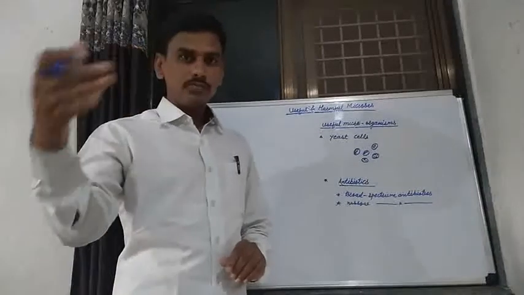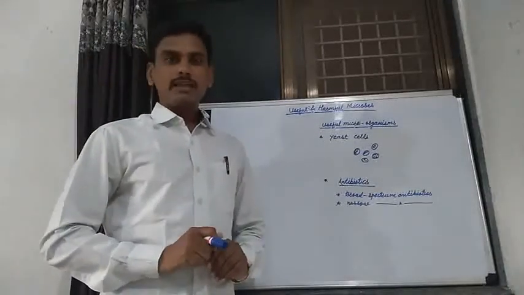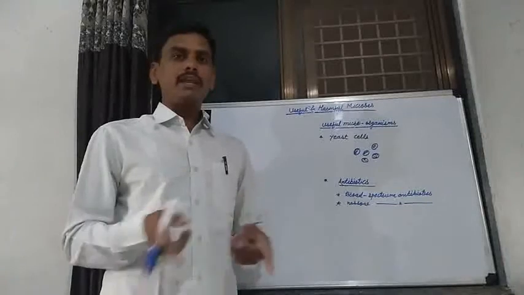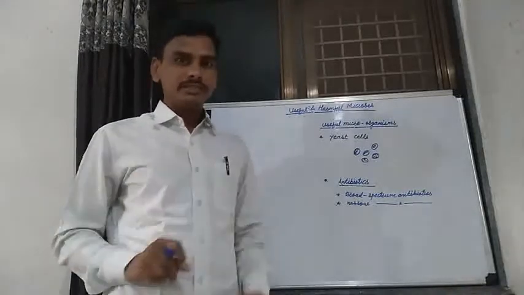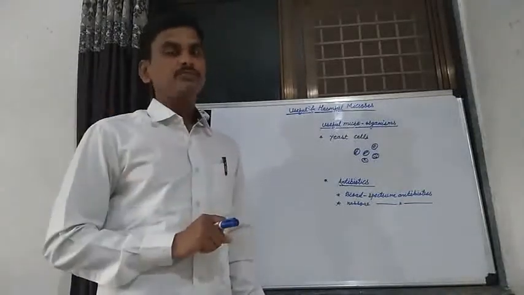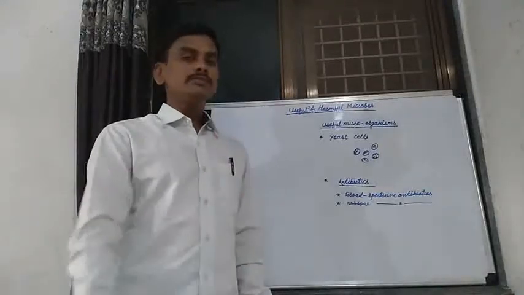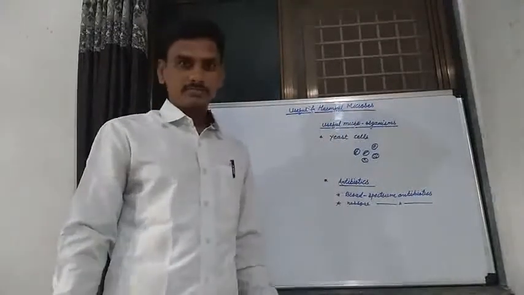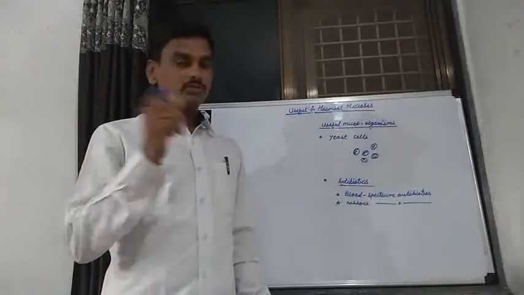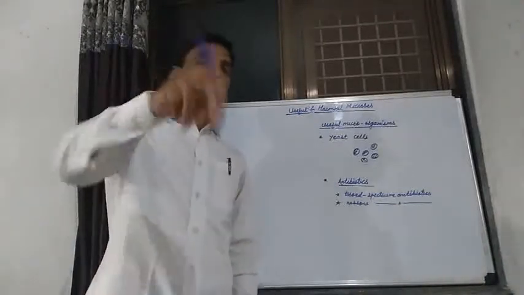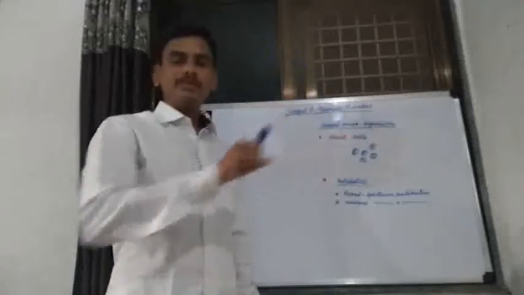Harmful microorganisms, pathogens, cause various diseases to plants. That's why these microorganisms are known as harmful microorganisms. These are known as pathogens. These microorganisms are also harmful to animals.